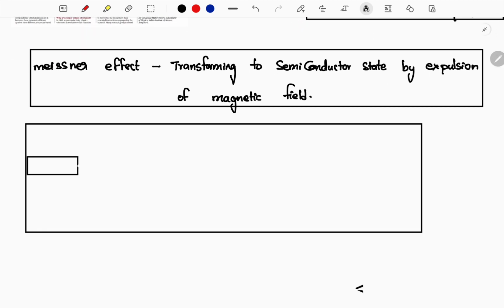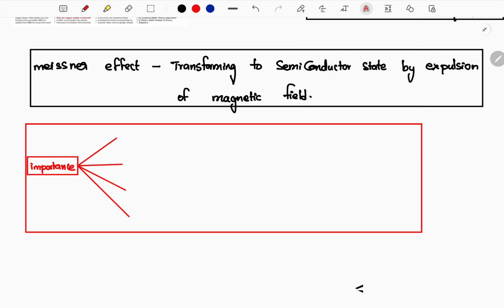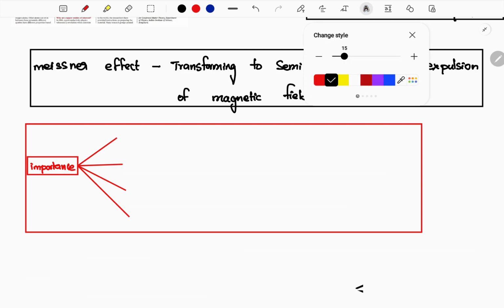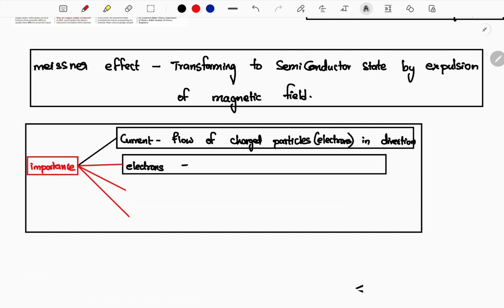So what is the importance of this superconductivity? Now I understood what superconductivity is, and I need to tell you its importance. What may be the better qualities required for this superconductivity? You know the electricity, the current will flow. What is current? It is a flow of charged particles, which means electrons flow in a certain direction, and that is called a current. So when current flows, the electrons will be flowing.